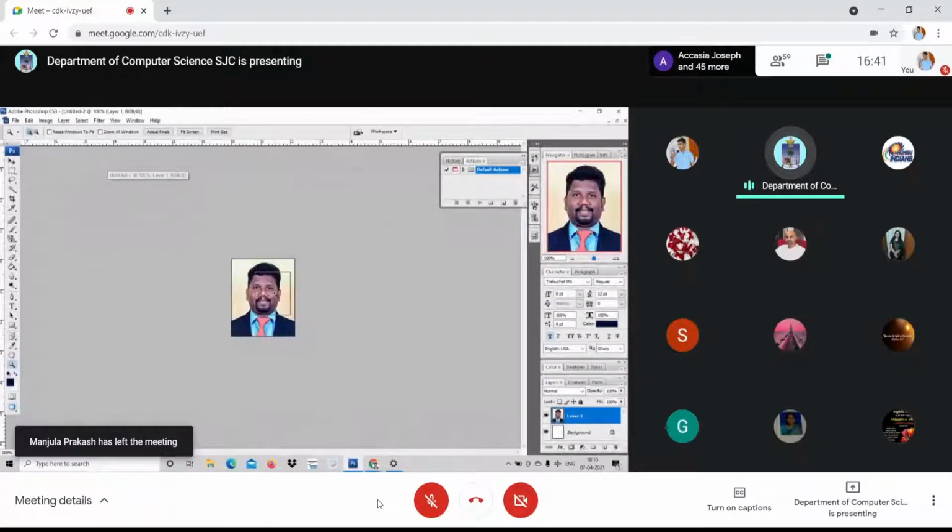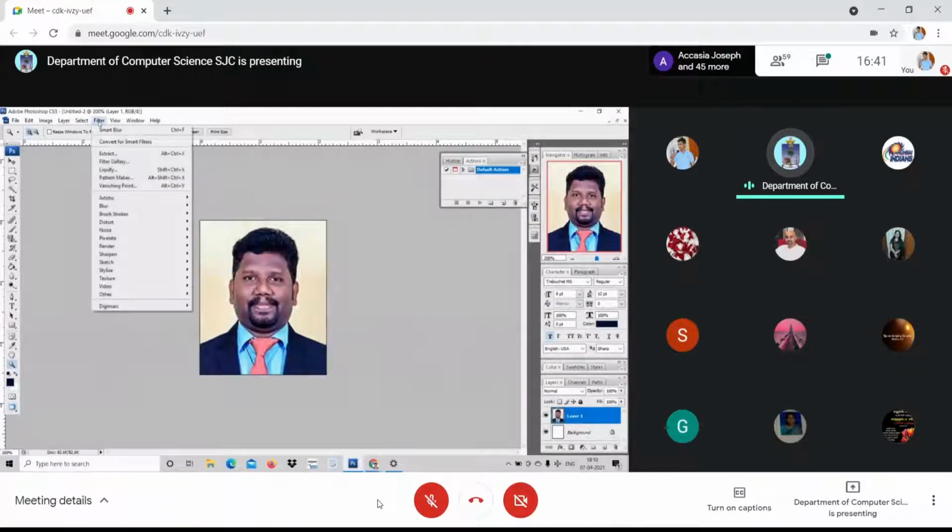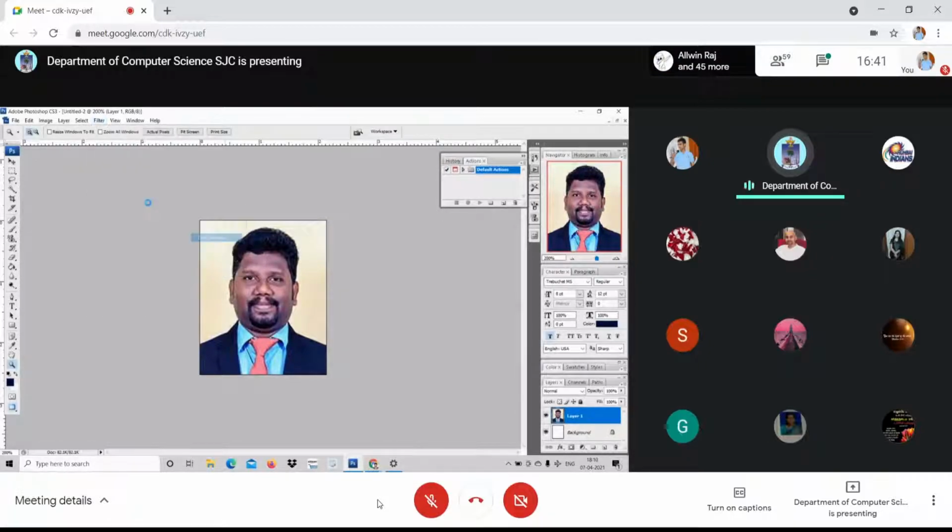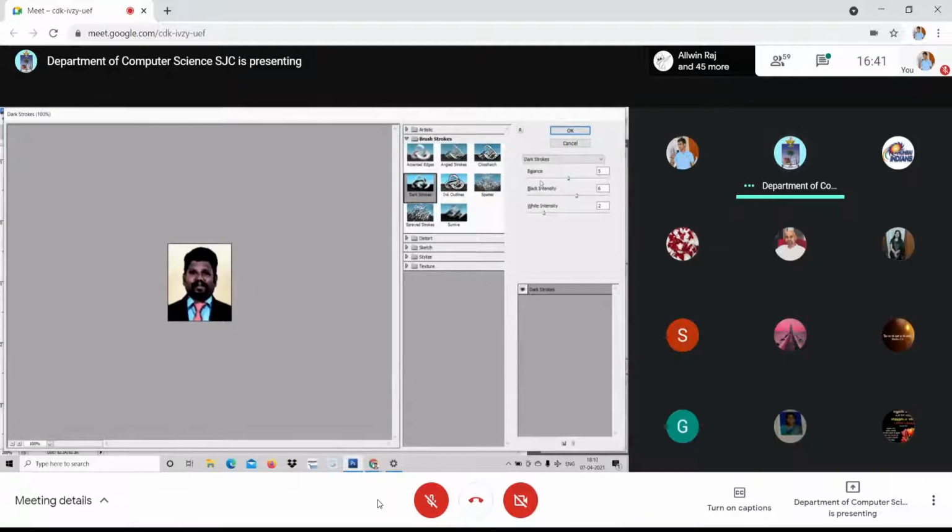See, for example, I have my own picture, right? I go to filter, brush strokes. I go for dark strokes. See here, I increase the white intensity so that the paint may look clear, and reduce the dark intensity. Reduce the dark intensity and increase the balance.